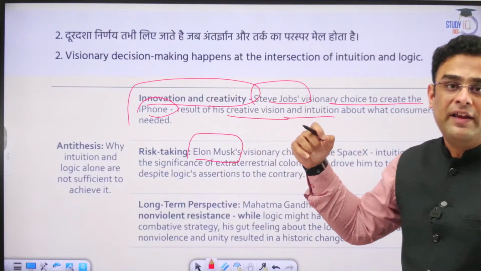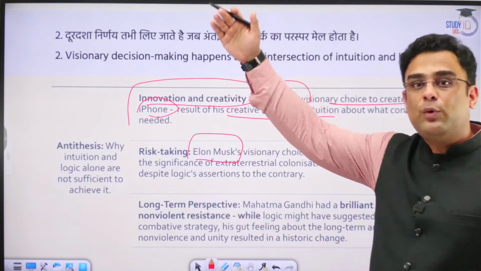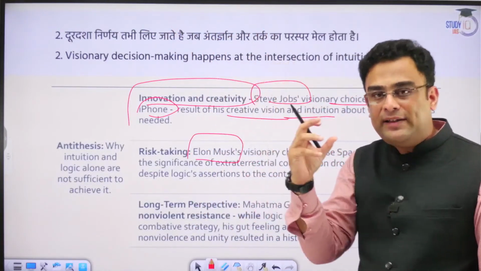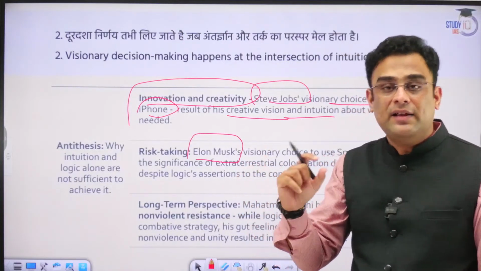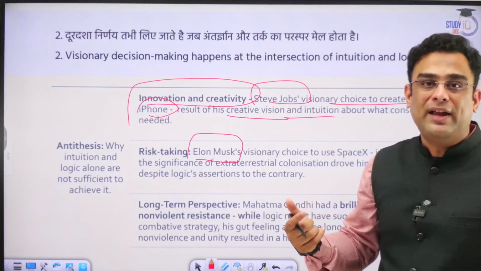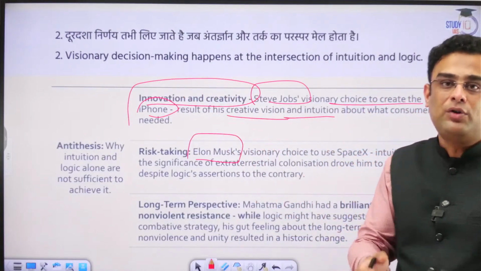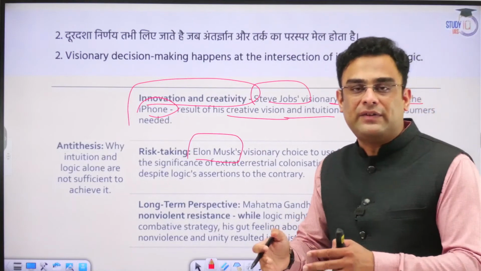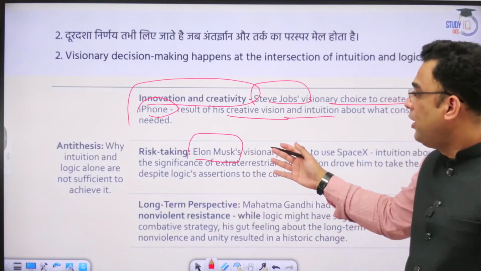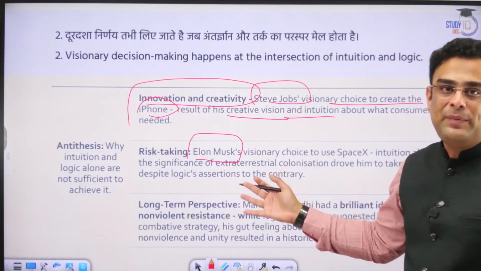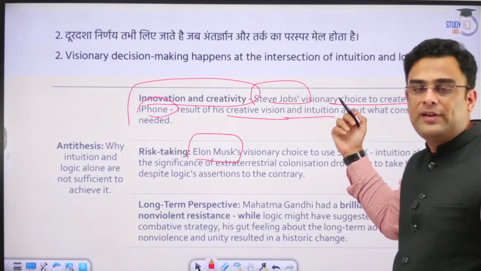His company is burning dollars like anything for the purpose of that great vision that it has. And look at the choice of his name for the car company that he started, Tesla. That also resonates with the idea of vision. Tesla was a scientist who was not just about small incremental changes. He was a man who was dedicated to a larger vision. Elon Musk, in many ways, exemplifies that same thing today, that intersection of logic and intuition.